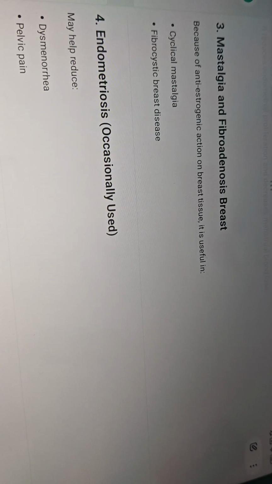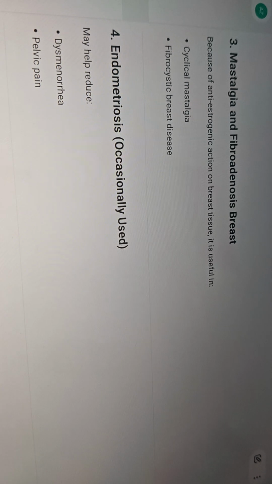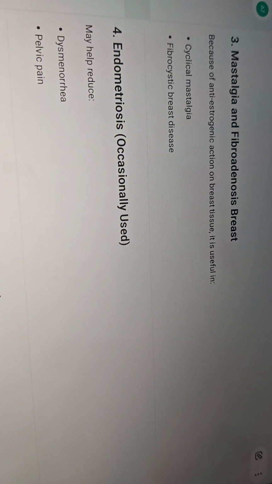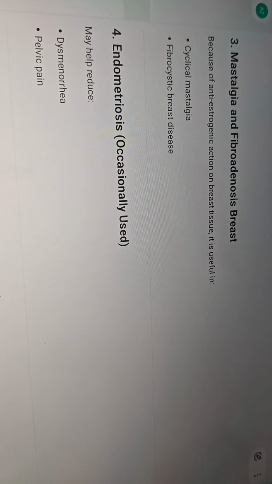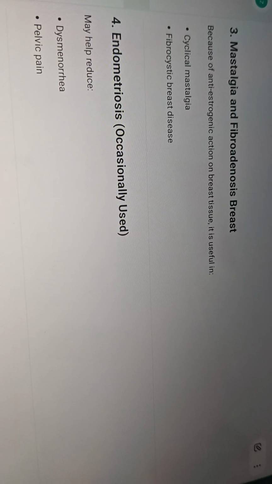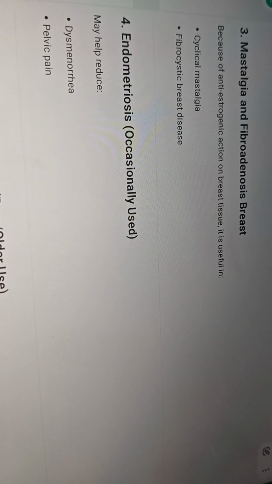Because it has an anti-estrogenic effect on breast tissue also, it can be used in conditions like breast pain, also known as mastalgia, and fibroadenosis of the breast. Occasionally we can also use it in endometriosis, and it may help to reduce dysmenorrhea and the pelvic pain.